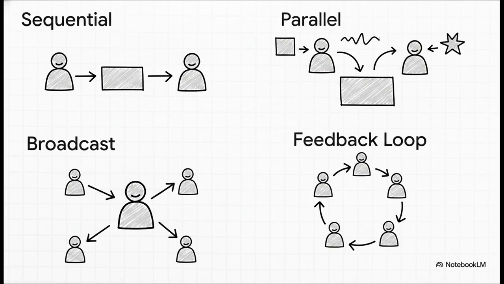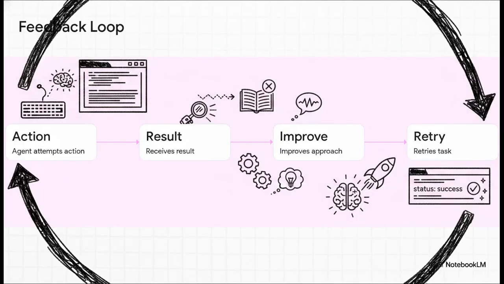Third is broadcast, where a central coordinator shouts an instruction out to many agents at once. And finally, the most advanced pattern, the feedback loop, which creates these incredible self-correcting cycles. The feedback loop is truly the holy grail of machine autonomy. Zooming in, we can see exactly how an agent physically self-corrects using structured communication, step by step.